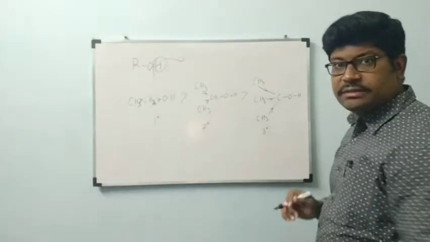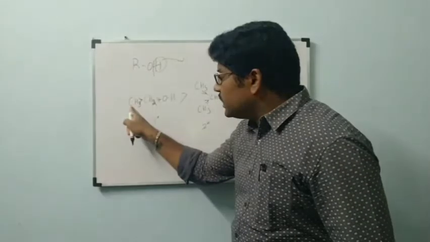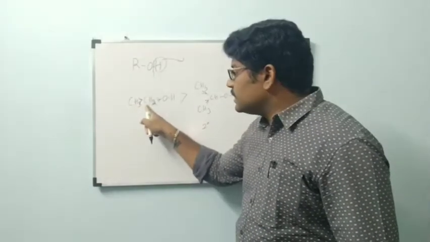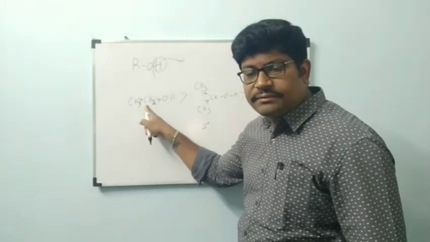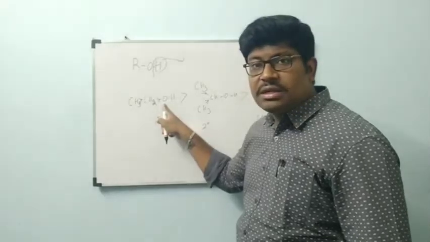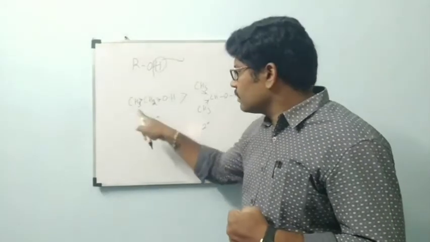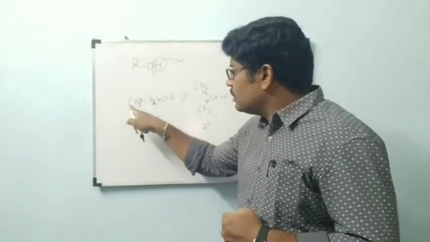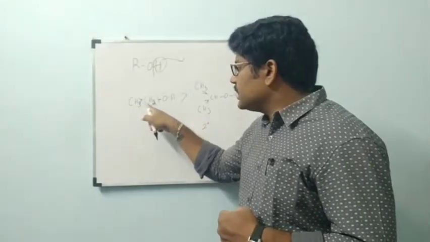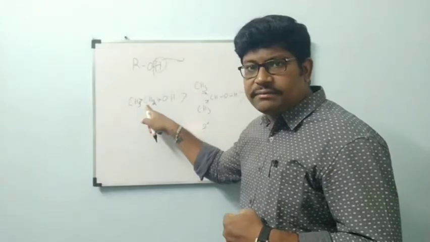Now coming to the explanation. This electron donating group will increase the electron density on this carbon. Then this carbon holds the oxygen strongly. This carbon's electron donating group CH3 will increase the electron density on this carbon.